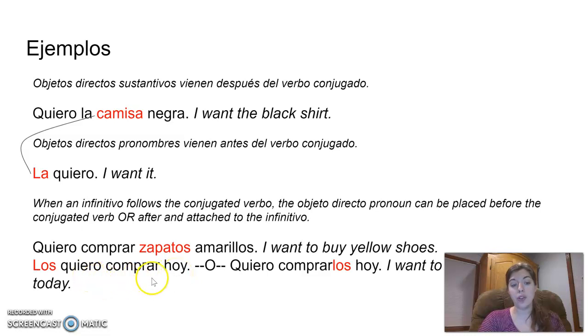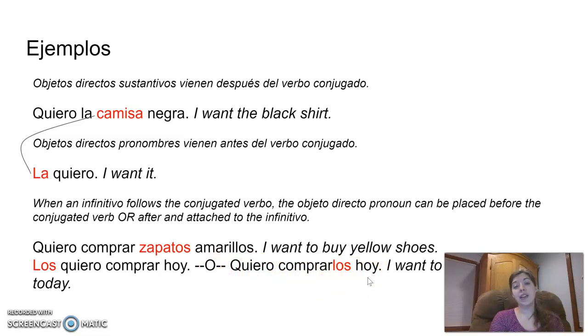So I want to buy them today. O quiero comprarlos hoy. I want to buy them today. Quiero comprarlos hoy.